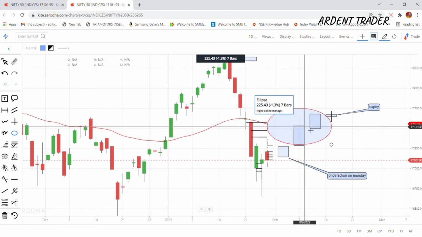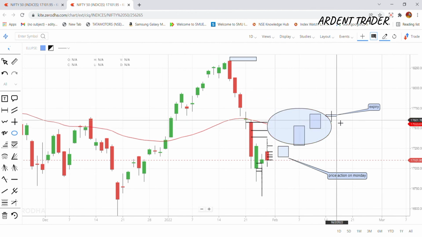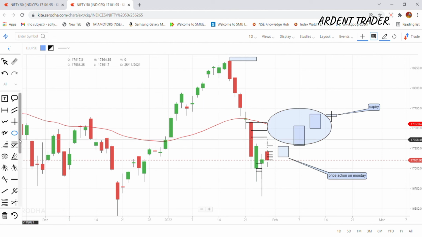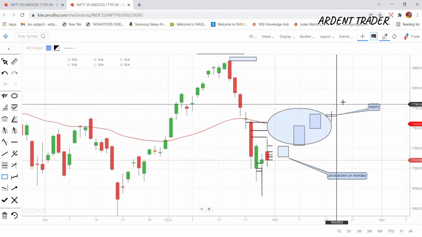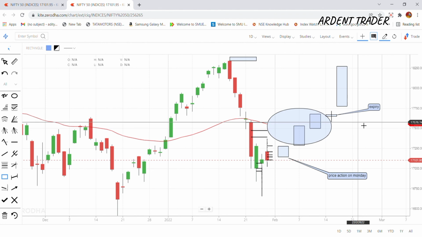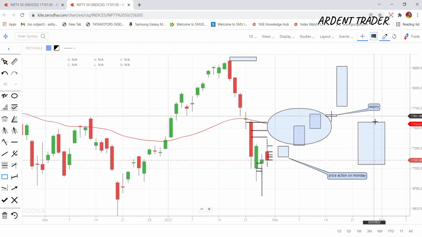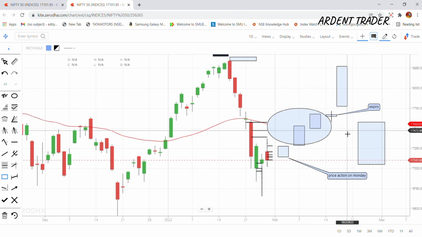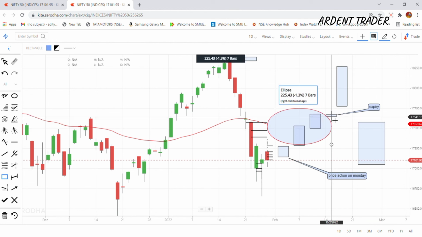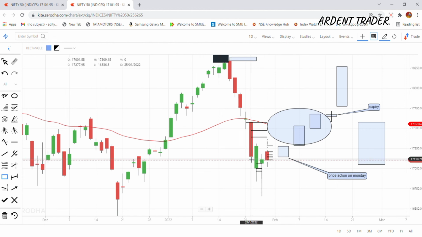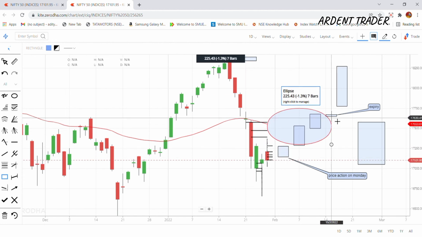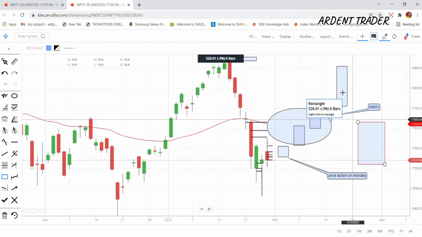We have only 2 days, because after expiry, the Nifty might give a very good movement. It can give a good movement, or it can give a down movement. I'm not least bothered about it, because my game is only till Thursday. I'll be buying an option with expiry of Thursday, that is 3rd February. So after that, whatever happens, happens.